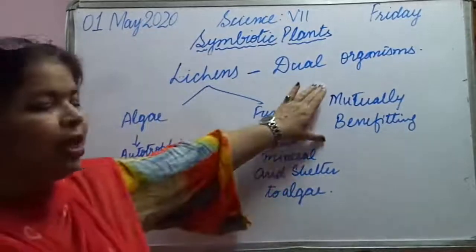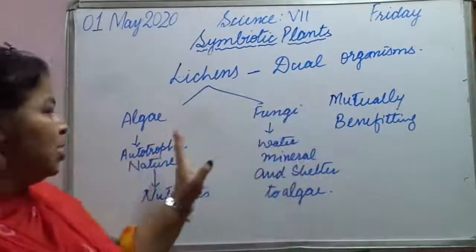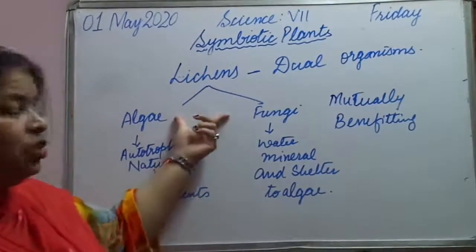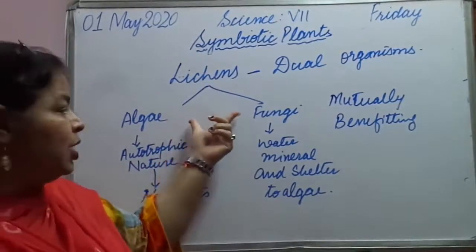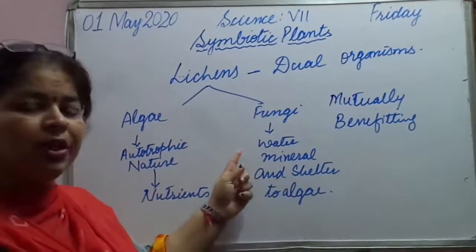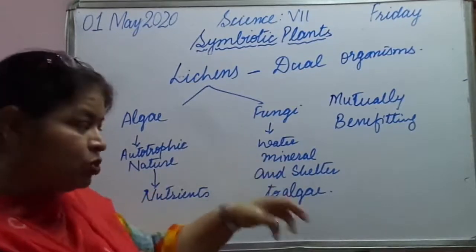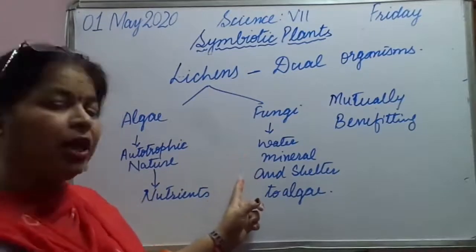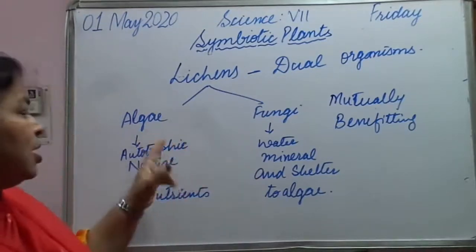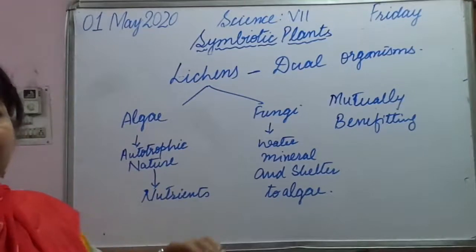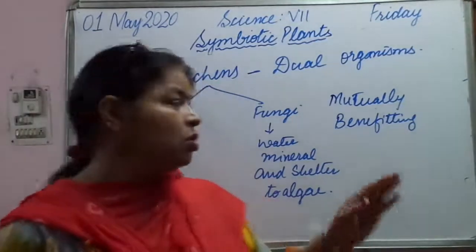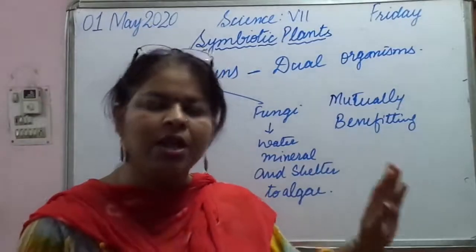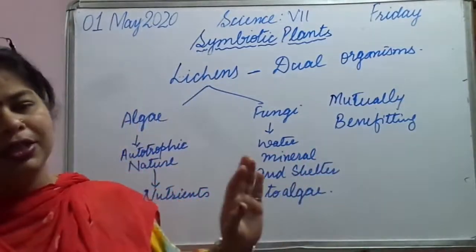They are mutually benefiting each other, means they cannot exist without each other. Fungi absorbs water and takes in mineral and gives shelter to algae, while algae does photosynthesis and provides nutrients. So such type of relation is known as symbiotic relation, and the plants are known as symbiotic plants.